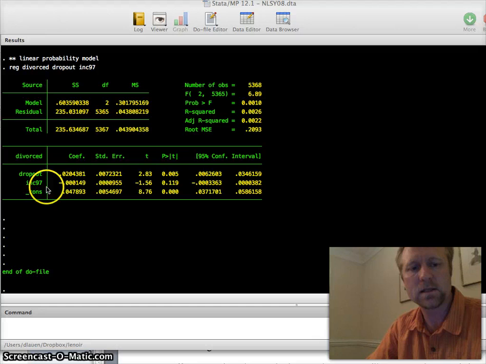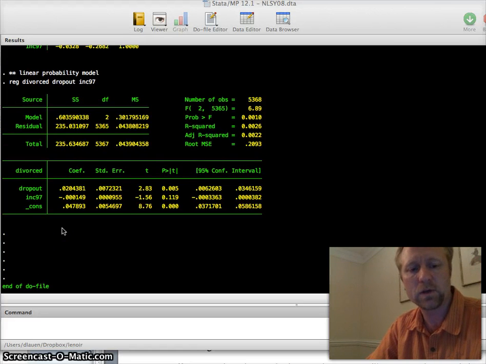Income has a small negative association with being divorced, but it's not statistically significant at the 0.05 level. So again, it's very easy to interpret the linear probability model. The linear probability model is your friend, and I hope this was very successful.